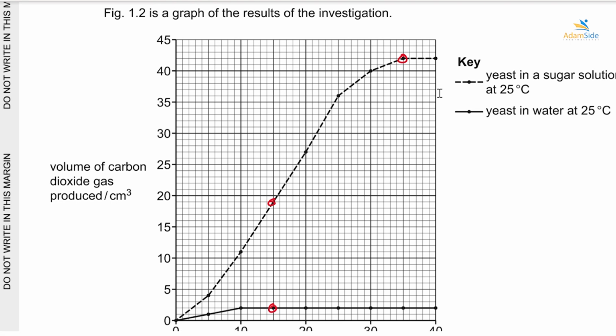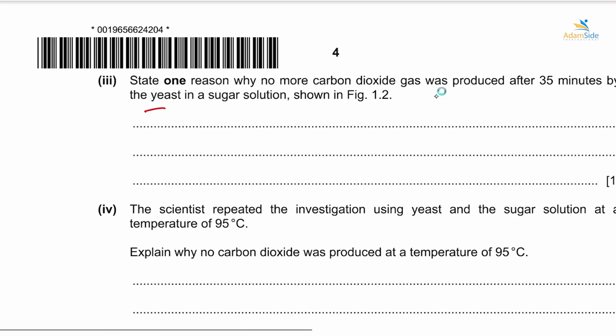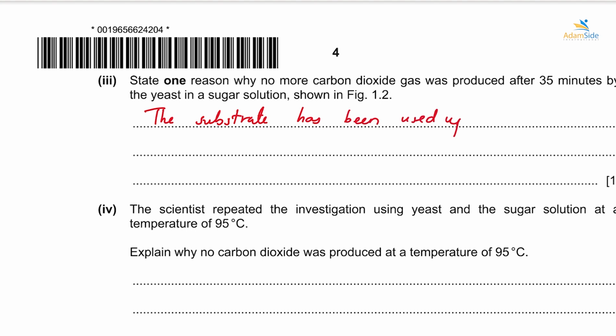So we do not have any sugar, so there's no more production of carbon dioxide. So say the substrate, the sugar, has been used up. If it has been used up, it means there will be no more production of carbon dioxide.